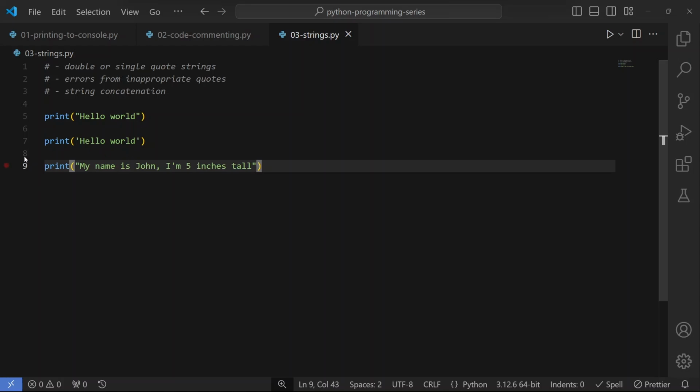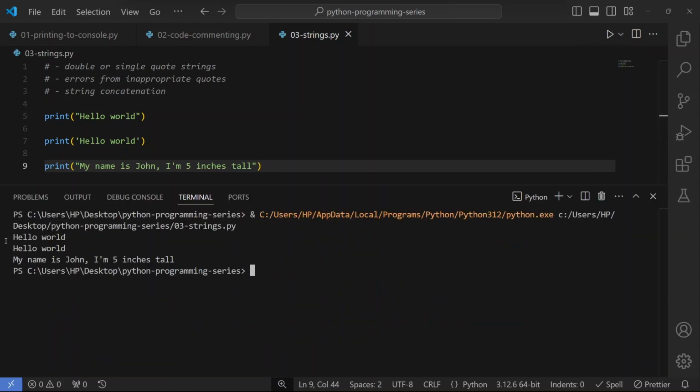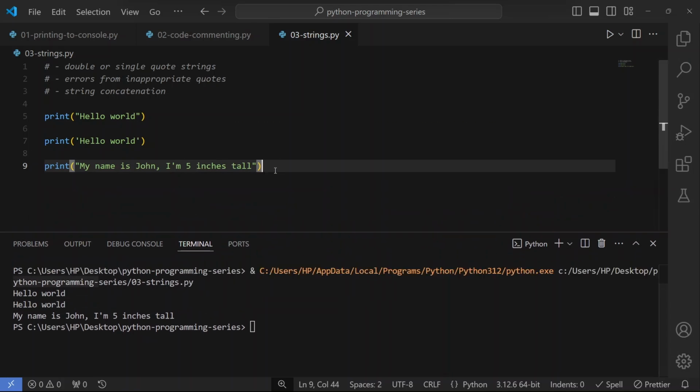The next thing we'll be talking about on strings is string concatenation. What do I mean by string concatenation? This is the act of combining two or more strings to form a single string. That is string concatenation. Let's run this code so we see whatever. Let me kill this terminal and then run this again. All right, so this is from the double quotes. This is from single, while this is having a quote inside of our string.